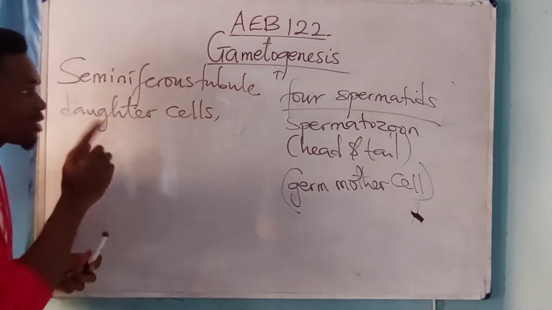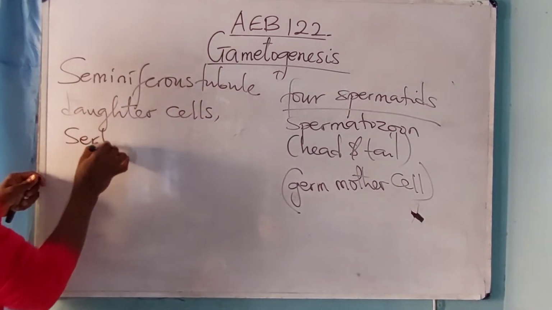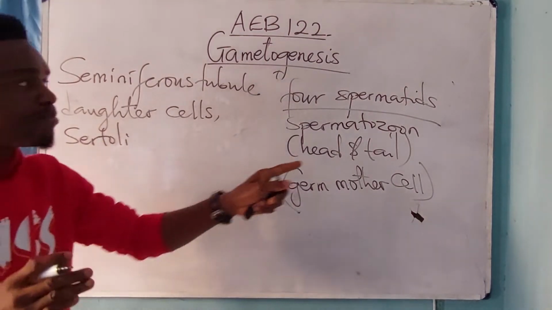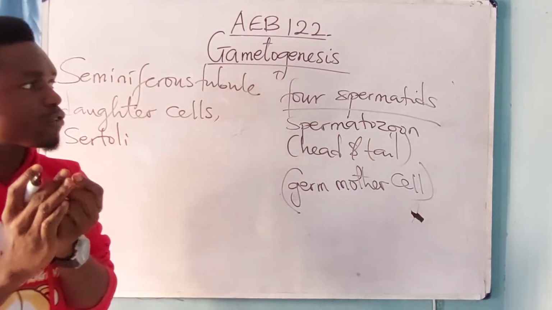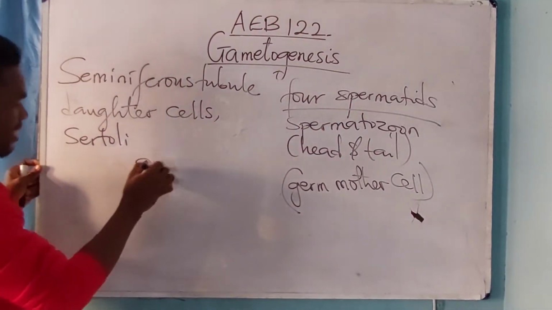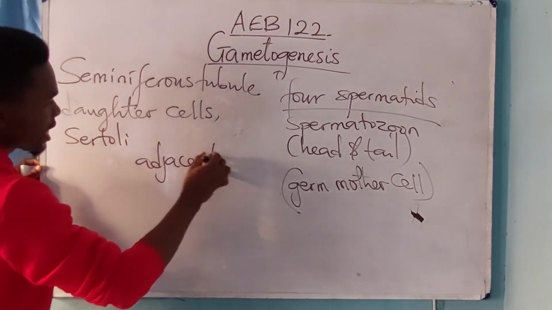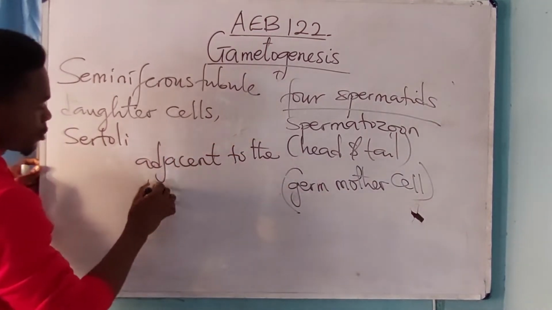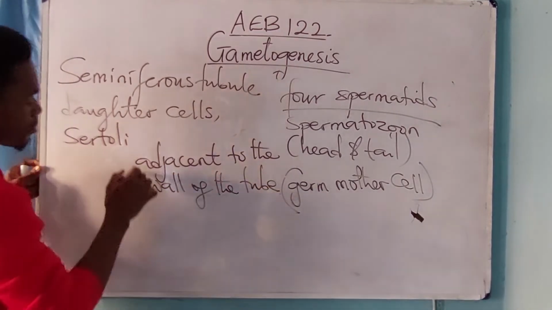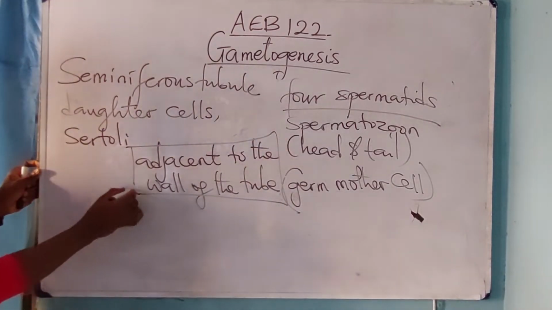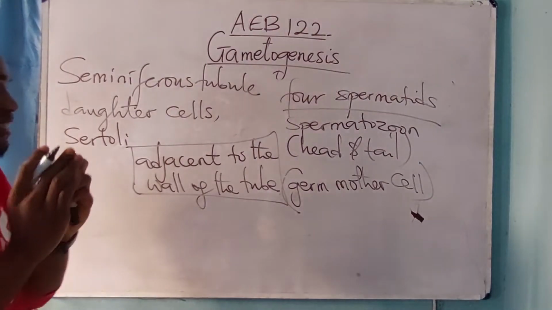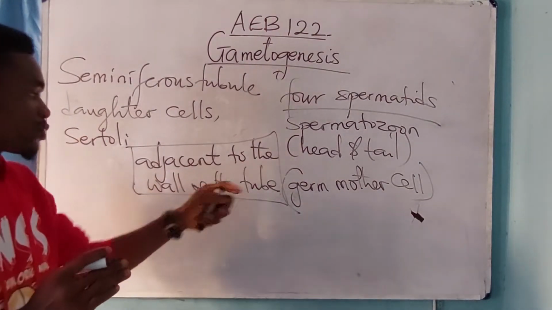Now, the satellite cell, that reminds me, the complete formation of spermatozoa from spermatids occurs in the part that is adjacent, please take note of this word, adjacent to the wall of the tube.